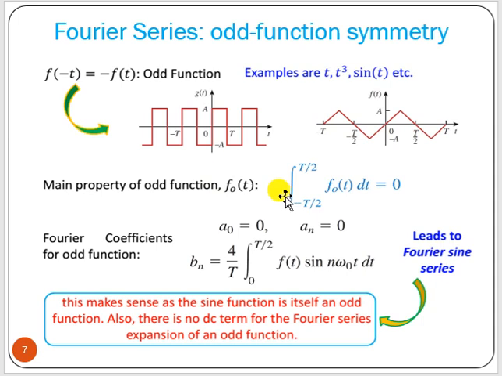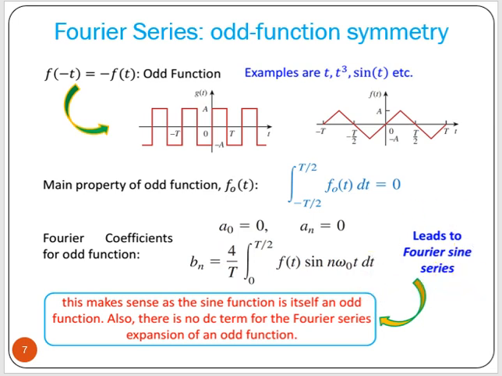The main property of an odd function is that if we integrate an odd function from -T/2 to T/2 of f(t) dt, it will be equal to 0. So for an odd function, a0 will always be 0 and an will always be 0, and we will have only bn. Instead of 1/T from -T/2 to T/2, we can use the limit 0 to T/2 and multiply by 2, so bn will be 4/T integral from 0 to T/2 of f(t) sine n omega 0 t dt. That means it leads to a sine series.